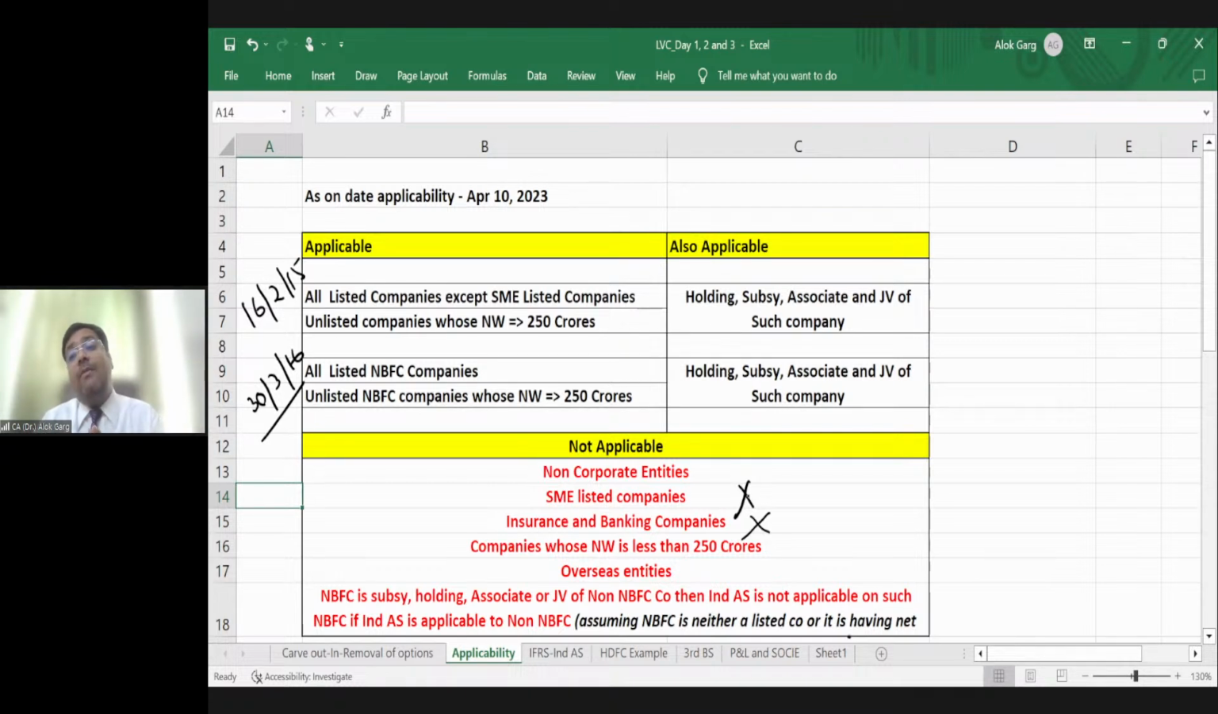Sir, what about unlisted company? For unlisted company, the criteria is net worth based criteria. What is a net worth based criteria? On unlisted company, Ind AS is applicable where net worth is greater than and equal to 250 crores.